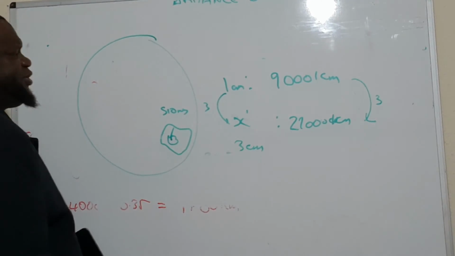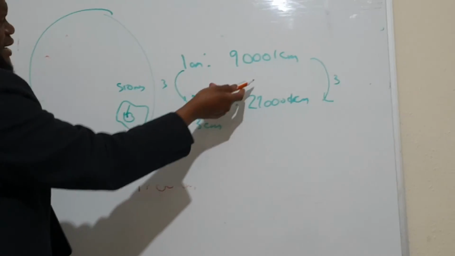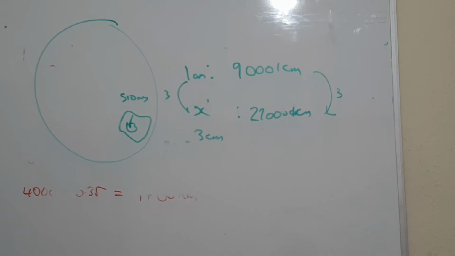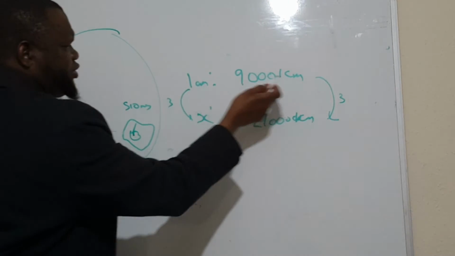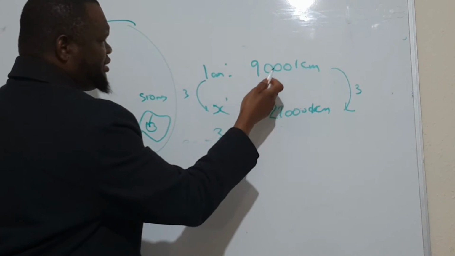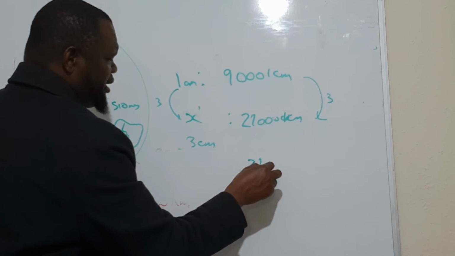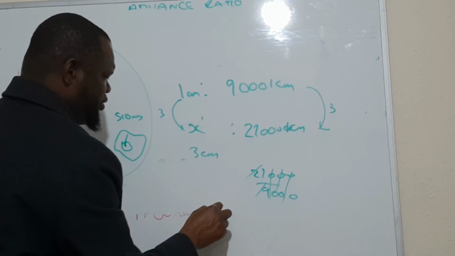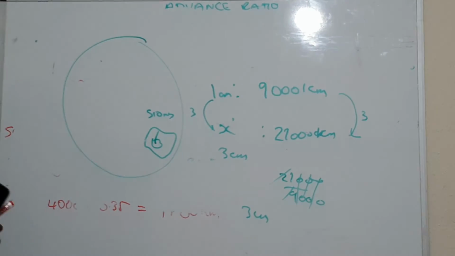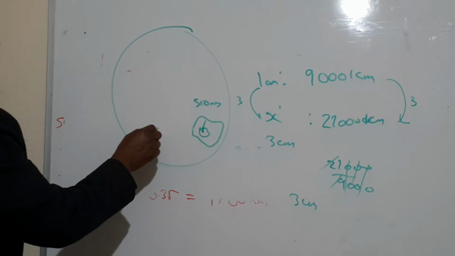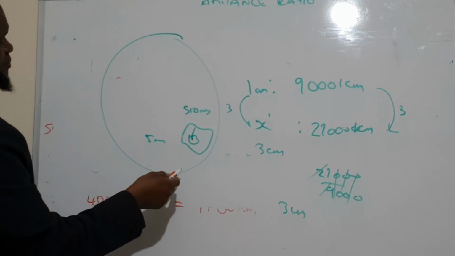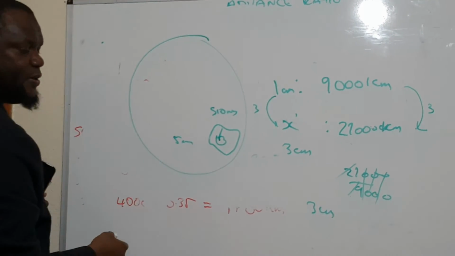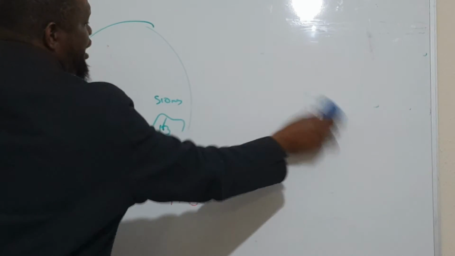Or just divide it by the scale factor. The scale factor is 1:9, isn't it? Yes, so we can say the scale factor is 9. So 27,000 divided by 9,000, isn't it? So it's 3. Yeah, 3 centimeters on the actual map. They can say if it is 5 centimeters on the map, what will be the measurement in real life? Multiply 9,000 by 5. That's right. We have to wrap up now.